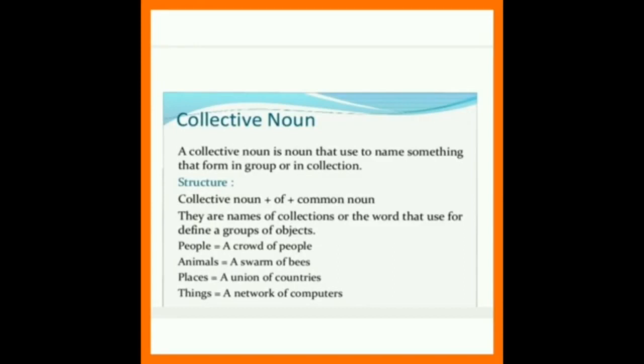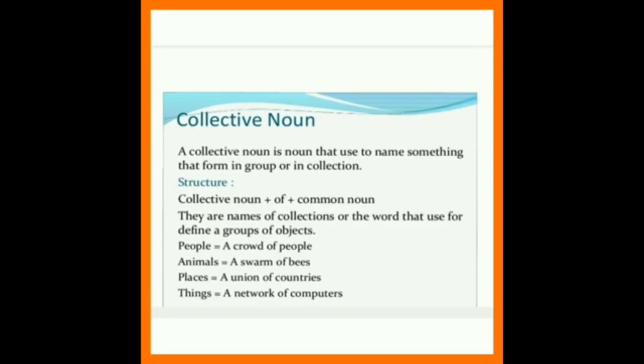Let's see the structure form for the collective noun. What is the structure form? Collective noun plus of plus common noun. Collective noun, the word given to that group or collection, plus of, and after that a common noun.